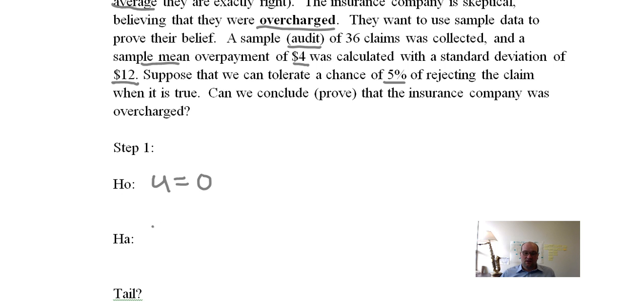Essentially, what the insurance company is saying is no, it's actually bigger than 0. You are overcharging me, sort of all the time, or more than 0. The average is greater than 0, essentially, right? So this is what we have here. This is a one-tail test, because we only care about if it's overcharged, if mu is bigger than 0.